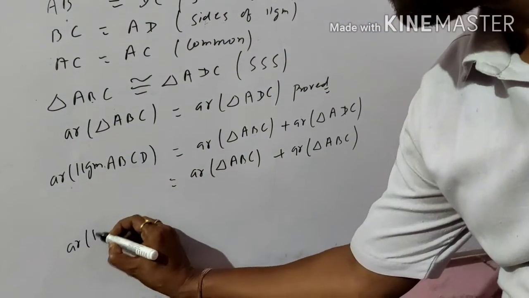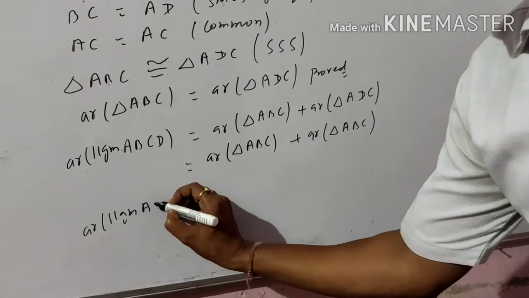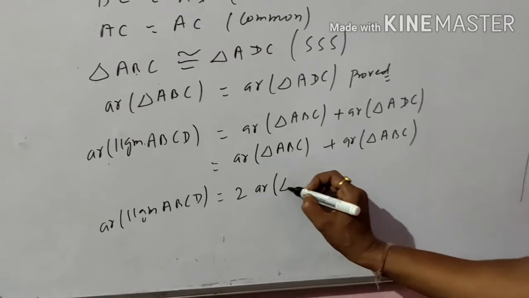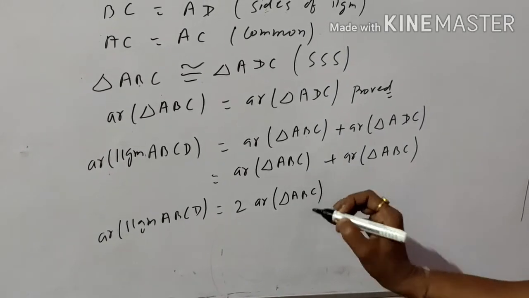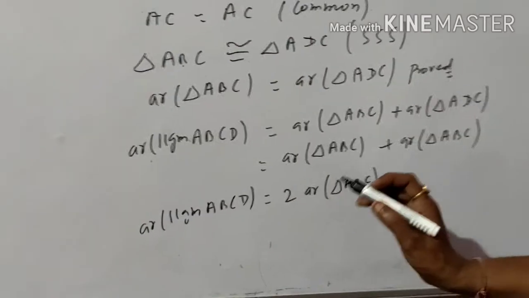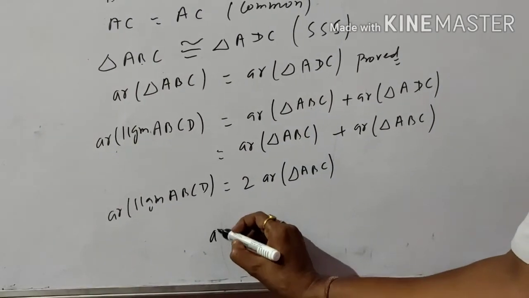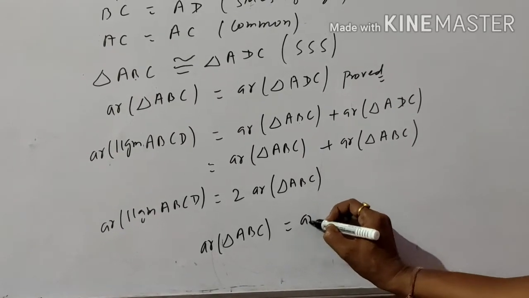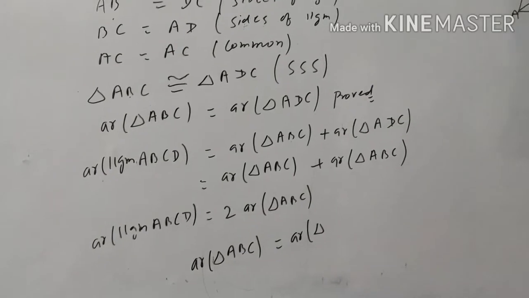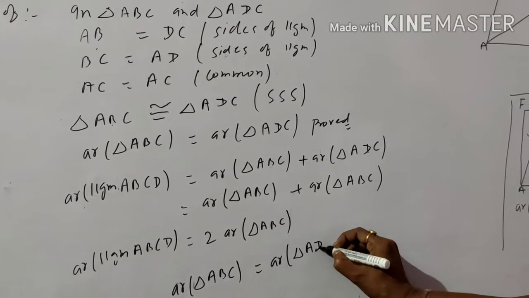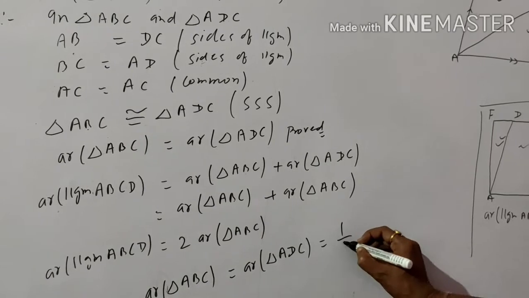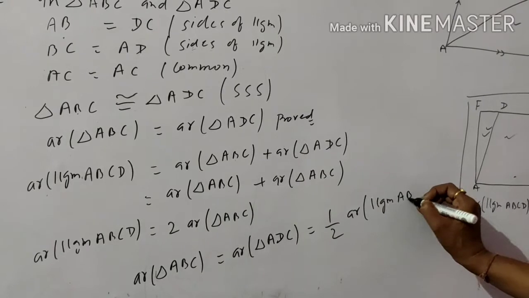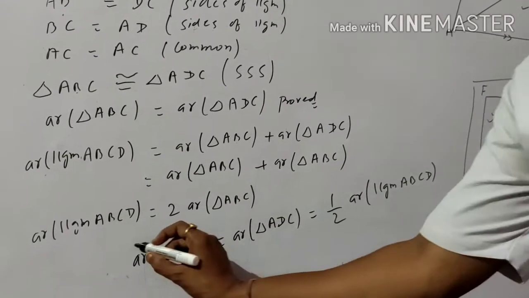So area of parallelogram ABCD is equal to 2 times area of triangle ABC. So we have a different conclusion: area of any triangle, that means ABC or ADC, is equal to 1 by 2 area of parallelogram ABCD.